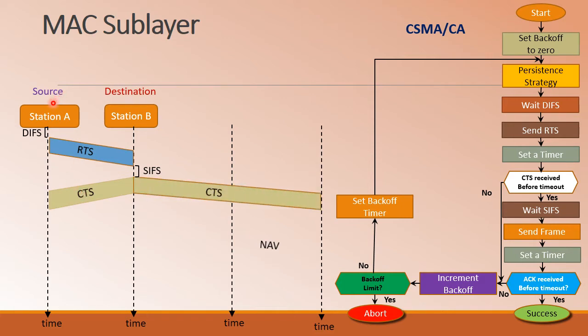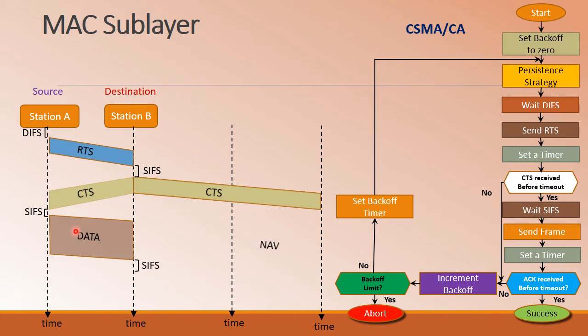and the same signal will be broadcast in the medium to the other stations that are present. So after the source receives the CTS, that is clear to send, from the destination, once again it will wait for a shorter duration of time, that is the short interframe space, then it will start communicating the data.